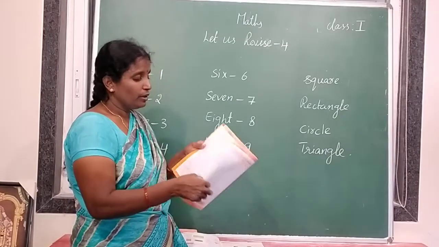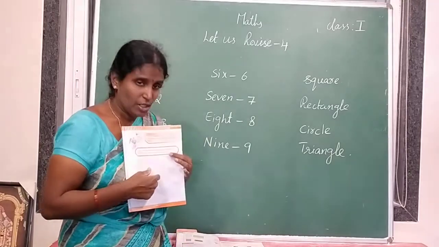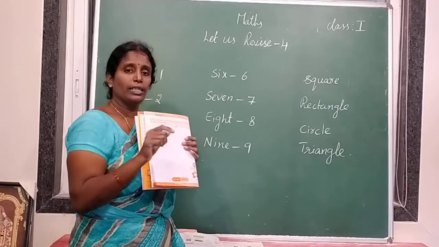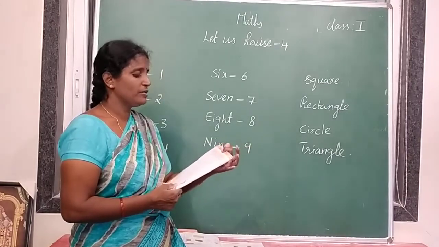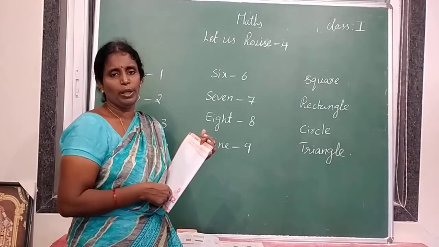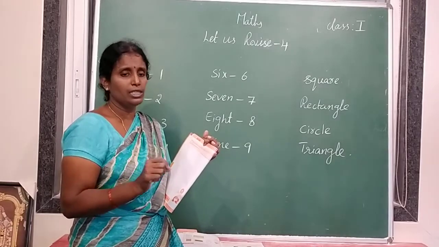Here you drew shapes by using the pencil, but here they told to cut the shapes. Cut out different shapes from a colored paper. Your wish, you can take any colored paper or on white paper also you can draw the colors.